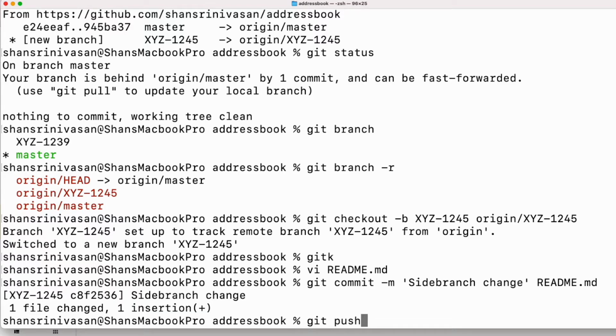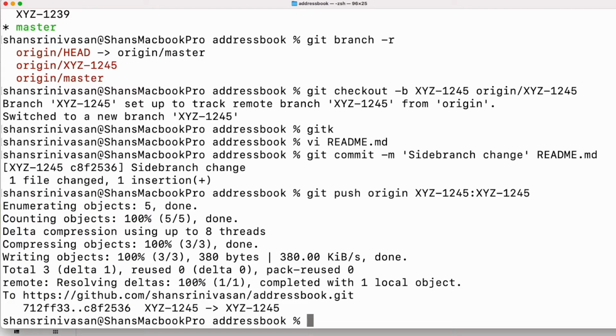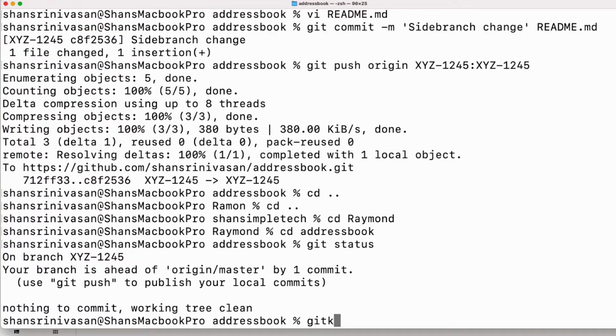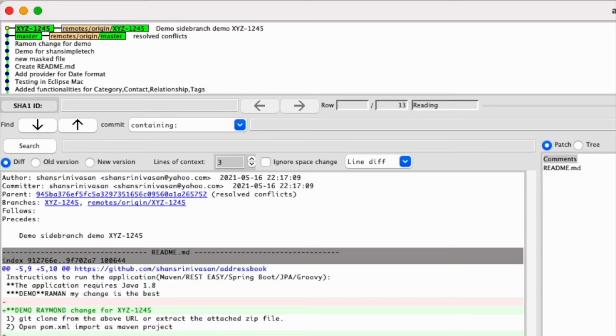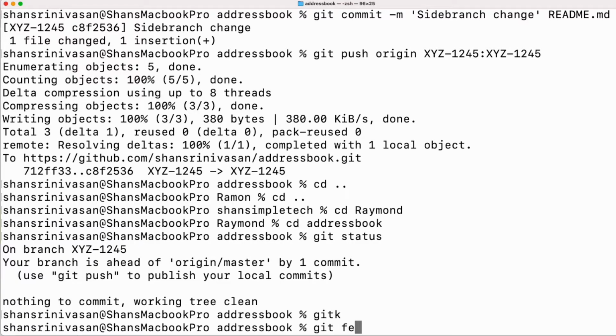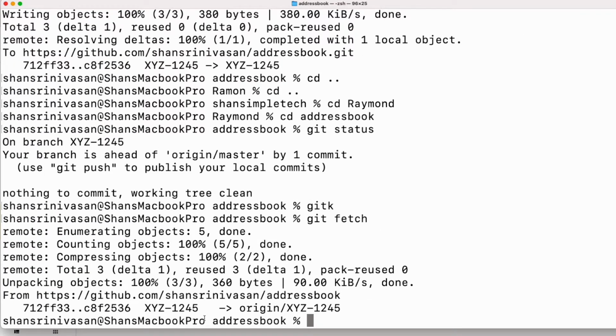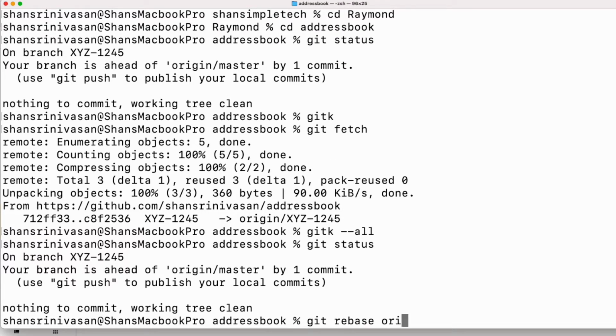Raymond is the owner of the feature. Ramon is not merging to master. Raymond will be the person who merges to master. So everything is good. He notifies Raymond. Then Raymond still doesn't see it. He needs to do git fetch to get the changes, right? So git fetch. See, Ramon's changes get synced to Raymond's local. Currently he's in 1245. So origin/XYZ1245.